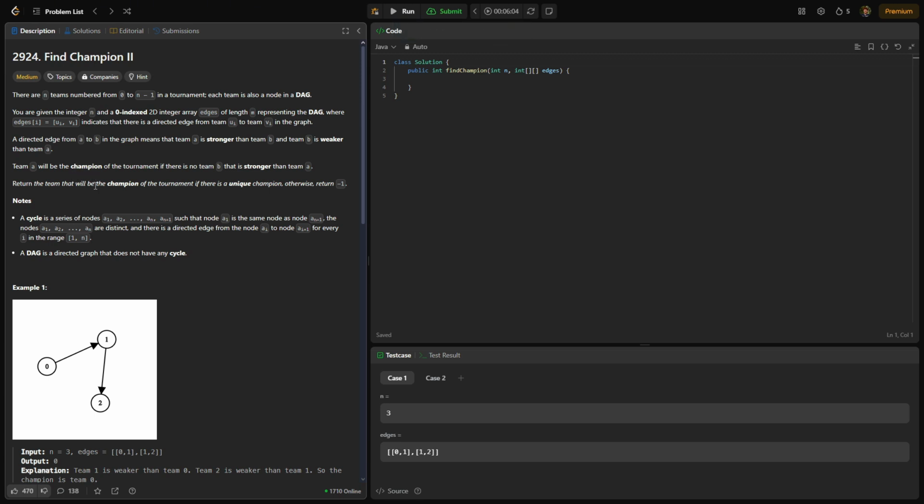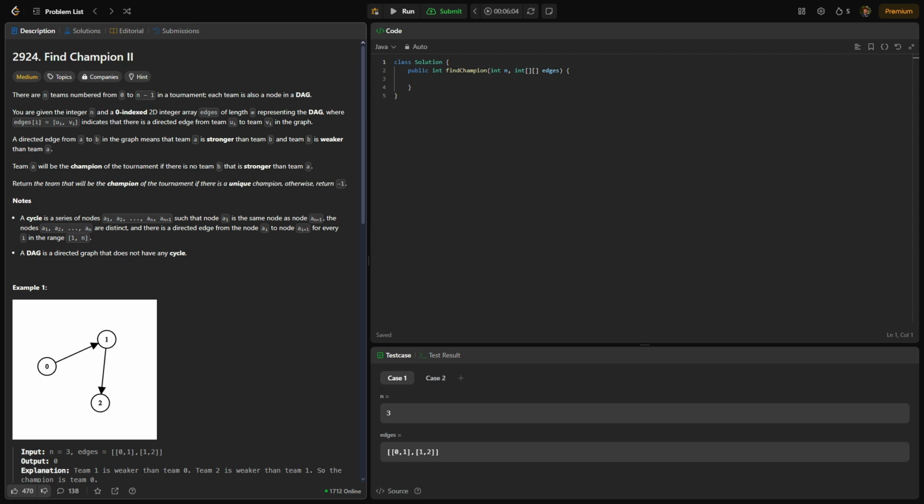Team A will be the champion of the tournament if there is no team B that is stronger than team A. We want to return the team that will be the champion of the tournament if there is a unique champion, otherwise return -1. So we have to keep in mind that a DAG does not have a cycle in it, and a cycle is a series of nodes which loops back to a beginning.